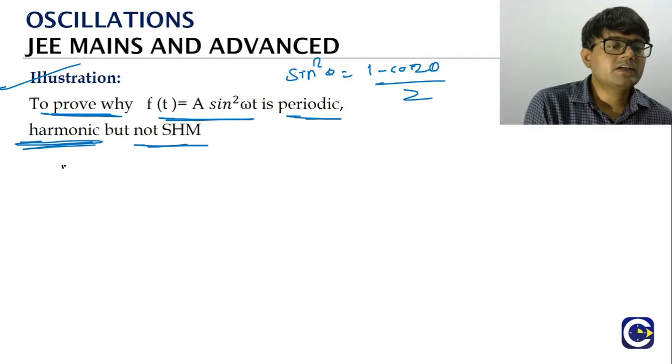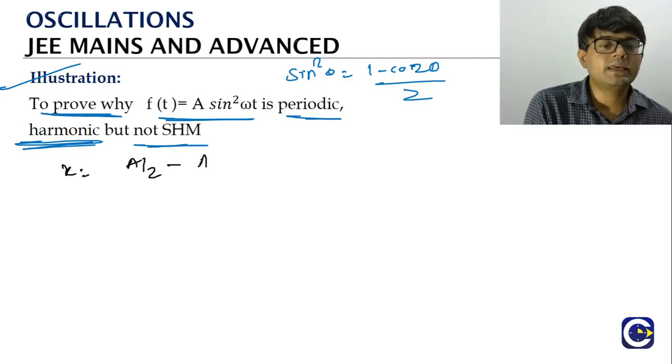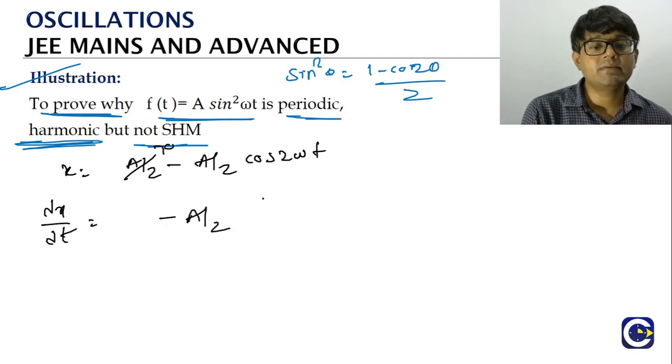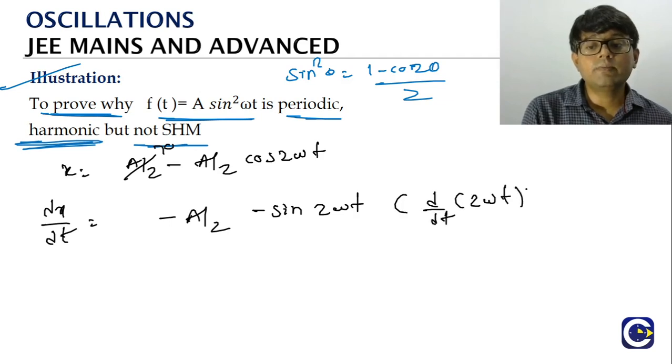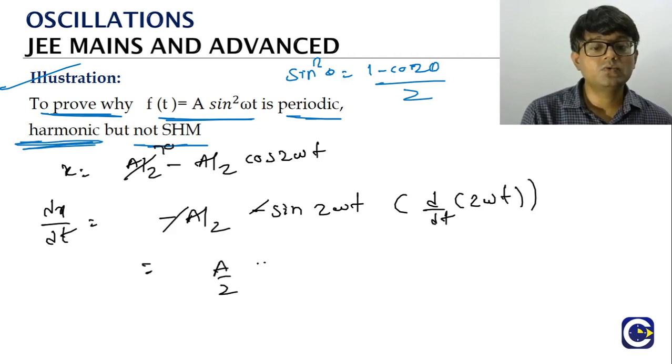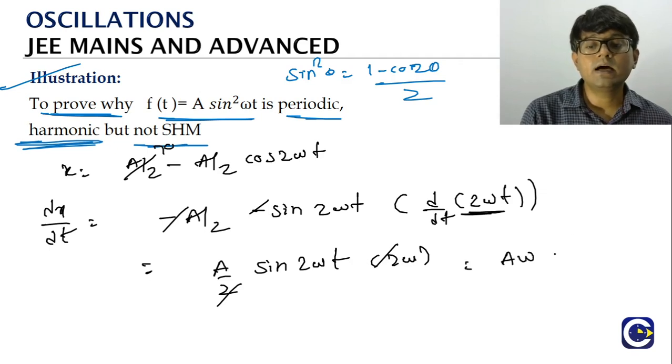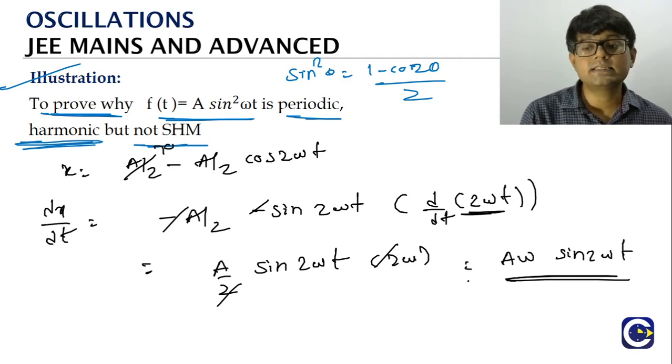Look at this. What is the function we said? x is equal to A by 2 minus A by 2 cos of 2 omega t. If you take a derivative of this, the derivative of A by 2 is 0, minus A by 2, derivative of cos is minus sine, and the derivative of 2 omega t will come in. So minus minus becomes plus: A by 2 sine 2 omega t. The derivative of 2 omega t is 2 omega, so the 2 gets cancelled: A omega sine 2 omega t. So this is the velocity.